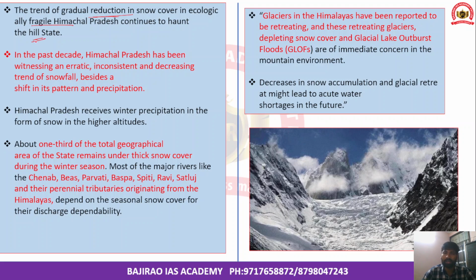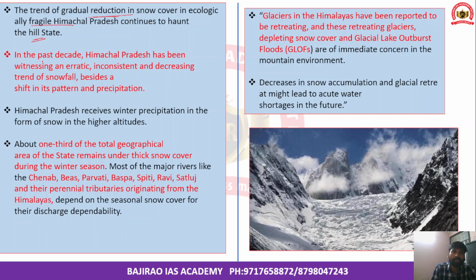The consequences of shrinking snow cover include water shortages, glacial lake outflows and cloudbursts. There are several factors associated with the shrinking of snow cover, and it makes the fragile region of the Himalayas worse.